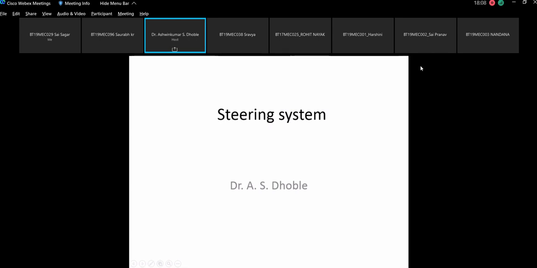What is the function of the steering system? Can anyone tell me? What is the function of the steering system in the vehicle? To turn the wheel, to give direction, guide the direction.